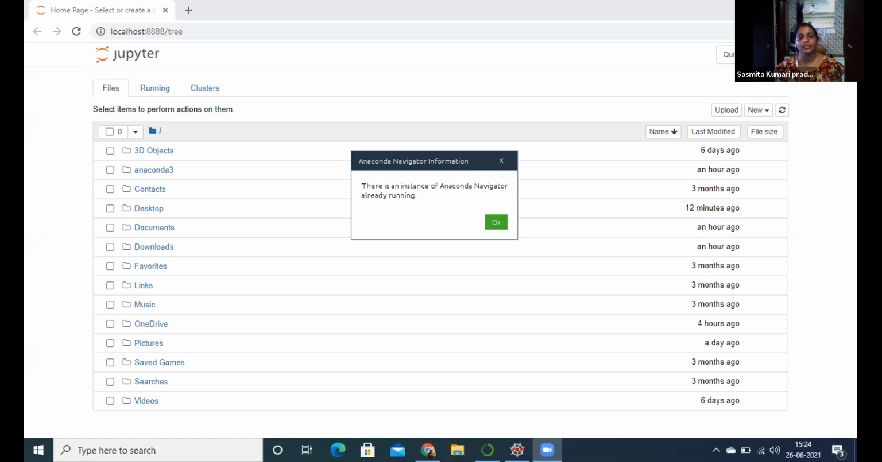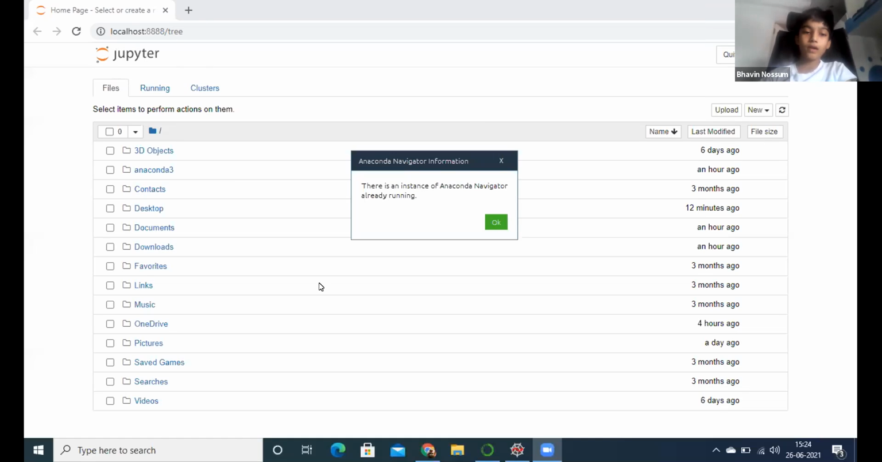Why are we going for Jupyter Notebook? In our Google Colab, execution is sometimes very slow. For that reason, Navigator is very good, and we can use it professionally. Here we can use both scripting mode and interactive mode. Okay, click OK.